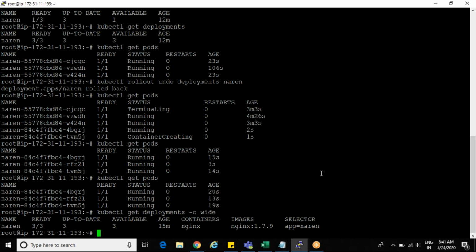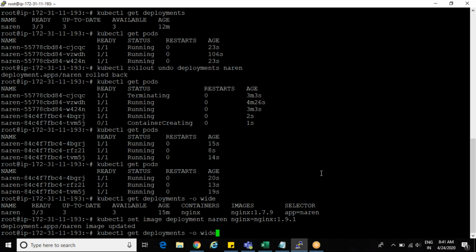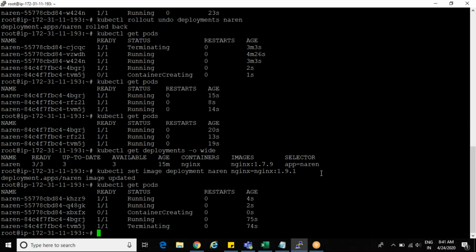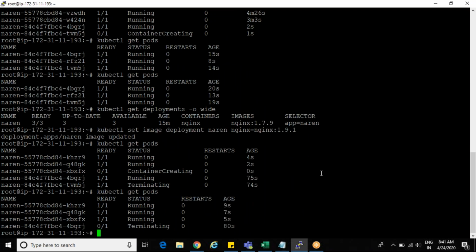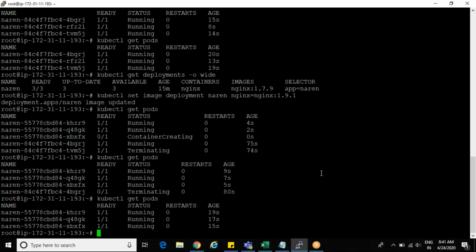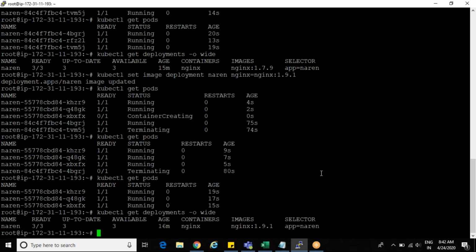Currently, let's upgrade one more time. The same command, you have the set image command, right? Right now it's 1.7.9. I want to upgrade it to 1.9.1. Enter. Run the get pods command immediately after this. See, same way: rolling update, rolling downgrade. That rolling downgrade means rolling back. This is how you can upgrade, and you can downgrade if required. This is the upgrade command, the rolling update command.